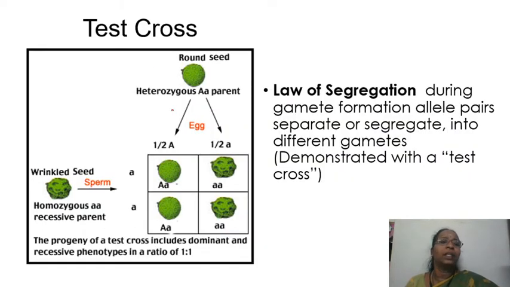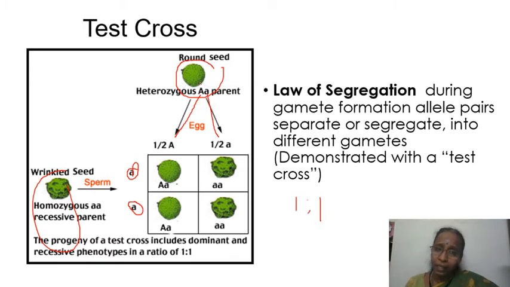To confirm the genetic makeup of an individual and to confirm the law of segregation, the F1 plant is cross-checked with the recessive parent. This is the recessive parent. This is a heterozygous one. So this allele will go to this and this allele will go to this. So half of the gametes will have the capital A and half of the gametes will have the recessive a, whereas this parent will produce only the recessive allele since it is a recessive parent. So when crossed, this has produced a ratio of 1:1.